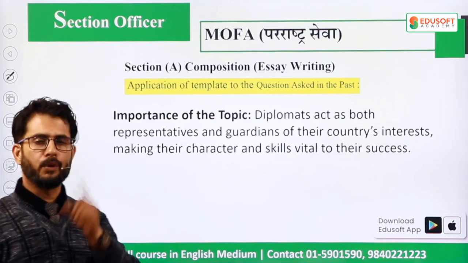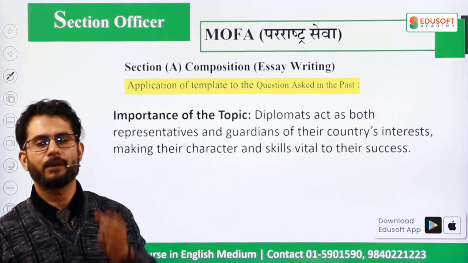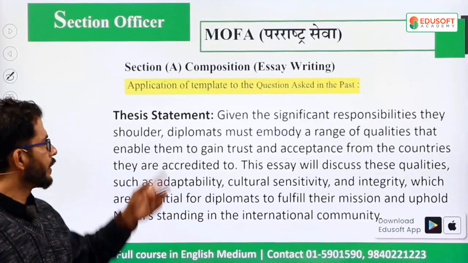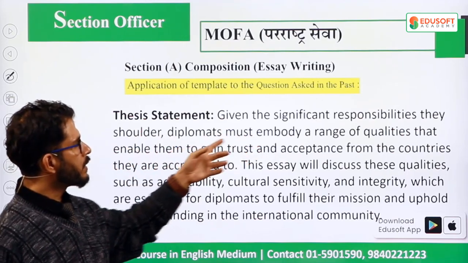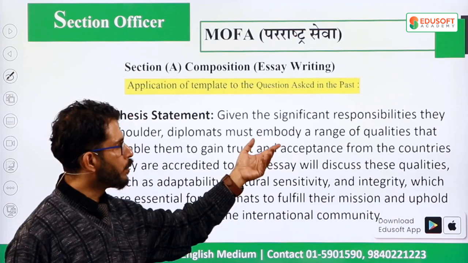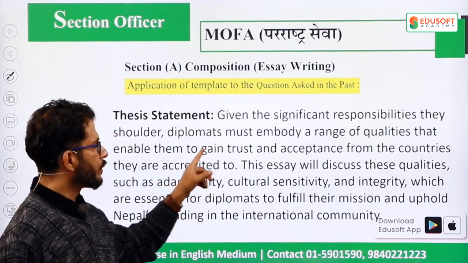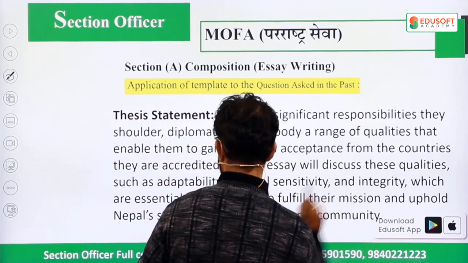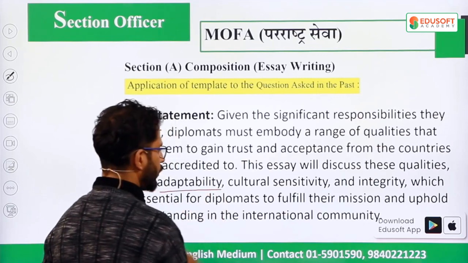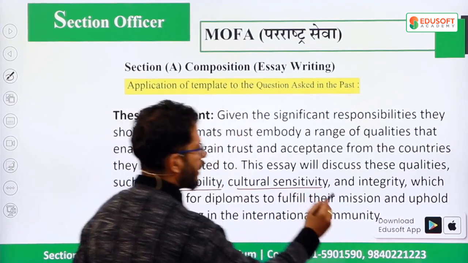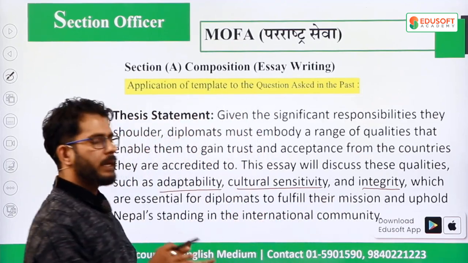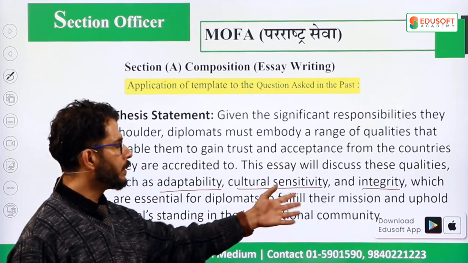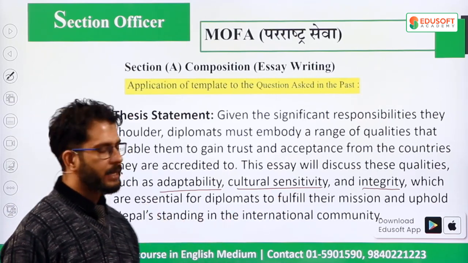I have written this. Now the most important thing is that this part is written for the diplomats' character, for the qualities. So what are the qualities? You can write that given the significant responsibilities they shoulder, diplomats must embody a range of qualities that enable them to gain trust and acceptance from the countries they are accredited to. So this essay will discuss qualities such as adaptability, one, cultural sensitivity, two, and integrity. These three different topics, which you are going to explore in your body paragraphs, are essential for diplomats to fulfill their missions and uphold Nepal's standing in the international community.